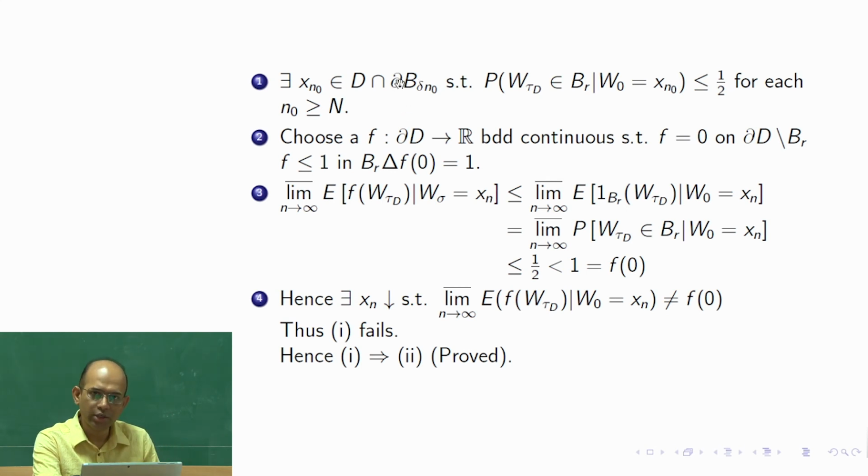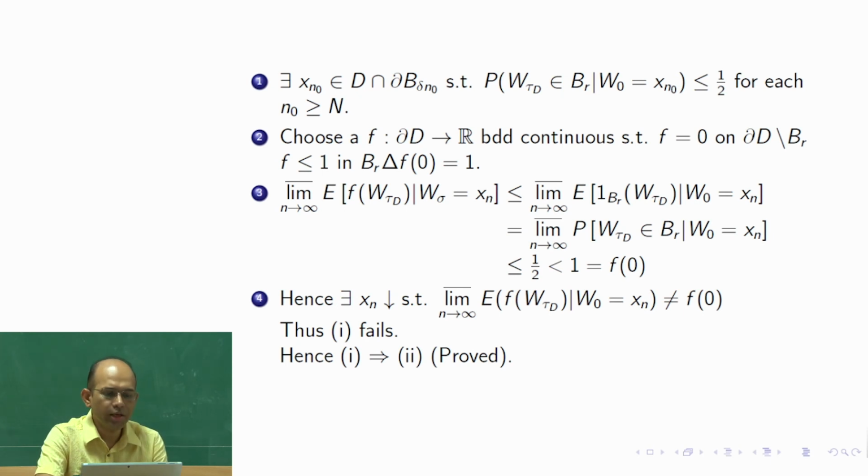However, we are always assured to find such an x_{n_0} such that this probability is less than or equal to half. So you get a sequence x_{n_0} along which this probability is less than or equal to half all the time.